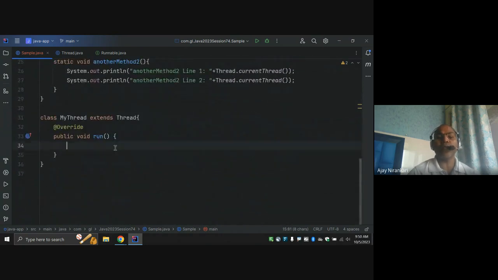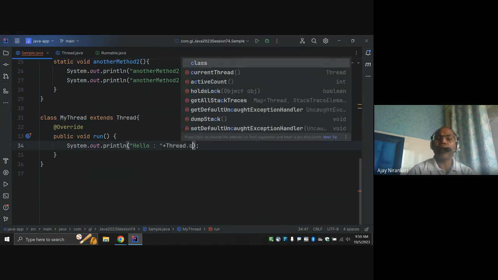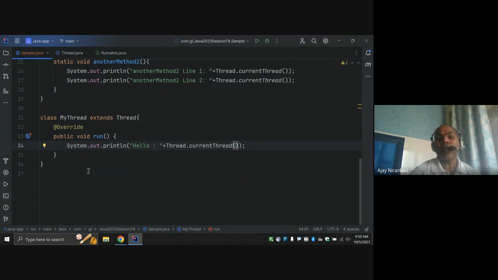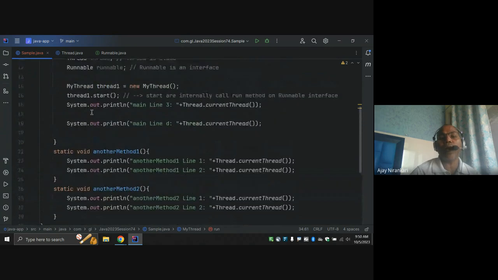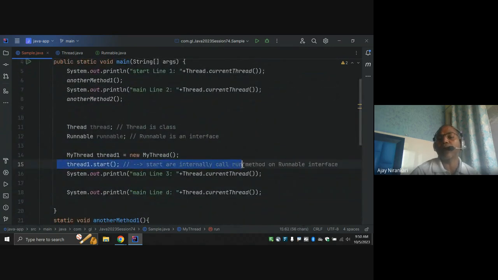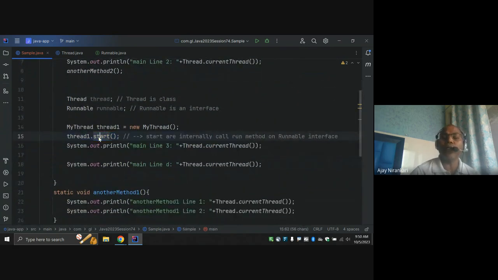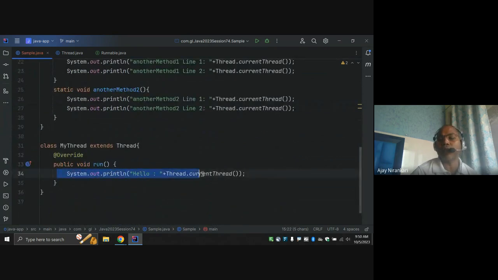So here let's say System.out hello, and let's print the thread name using Thread.currentThread().getName(). Notice whenever I call start, by default internally the start method is going to call your run method, and let's check the name of the thread.